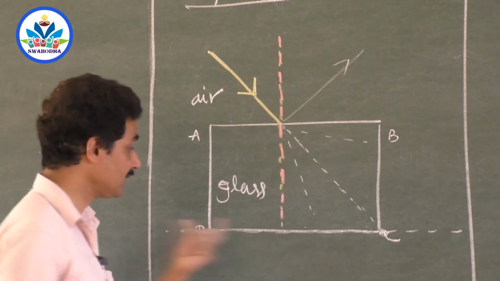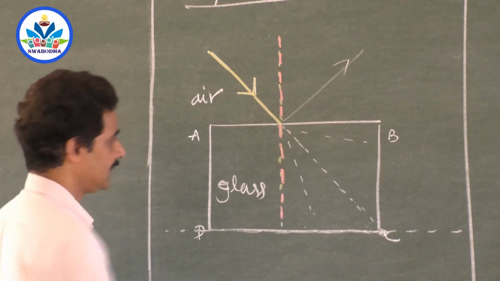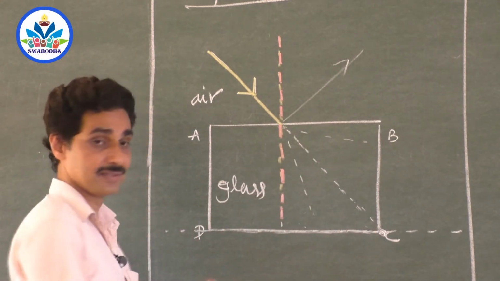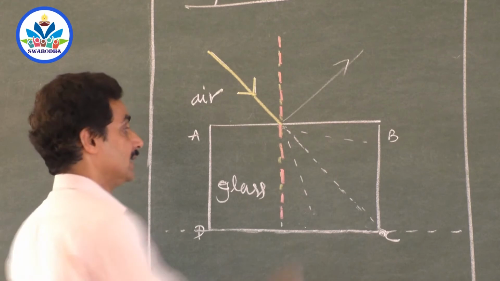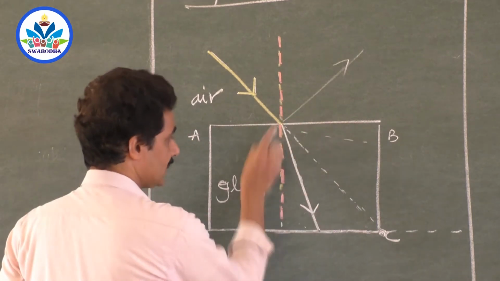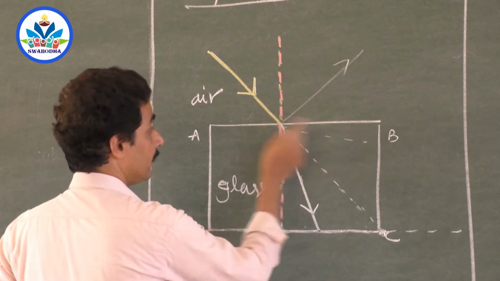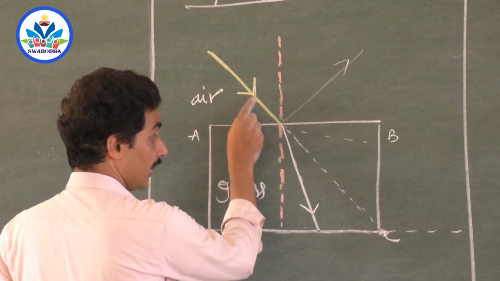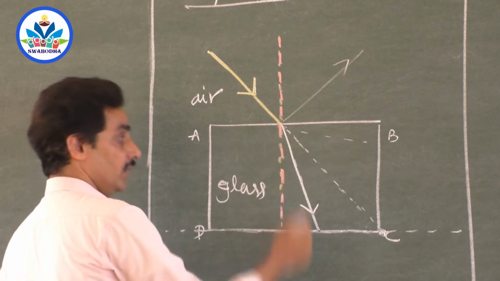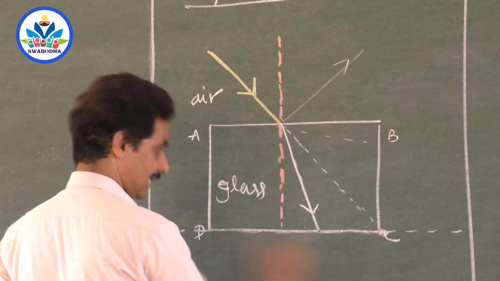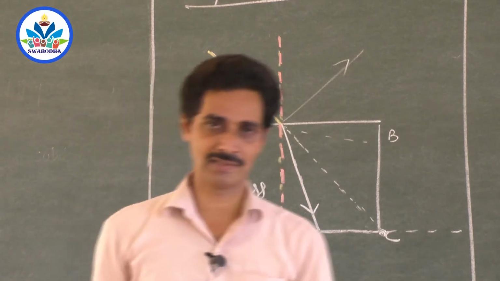So now, to reach the finishing point in the same time, that color of light makes an agreement. It doesn't travel in this path. It selects a smaller path, a shorter path, because its velocity has decreased. So it selects a shorter path like this, because this distance is shorter than this distance. Suppose there was no glass slab, that light would have traveled with the same speed and reached here. Since there is a glass slab now, in order to reach the same point in the same time, but its velocity has decreased, the light selects a shorter distance.